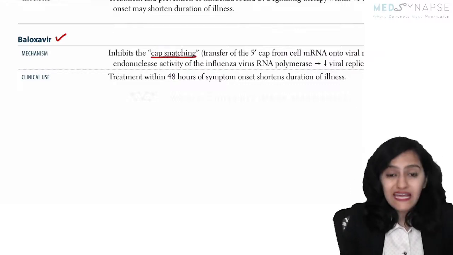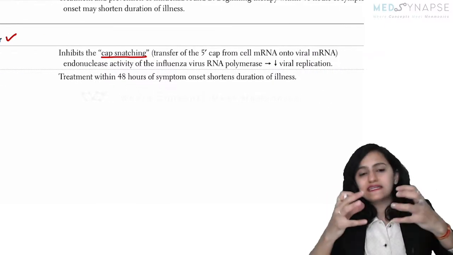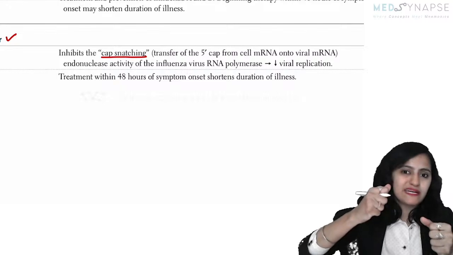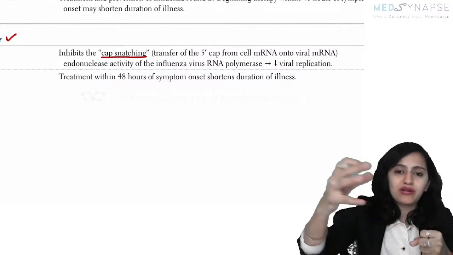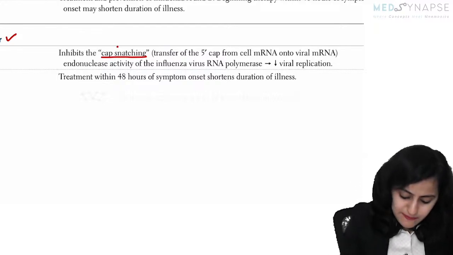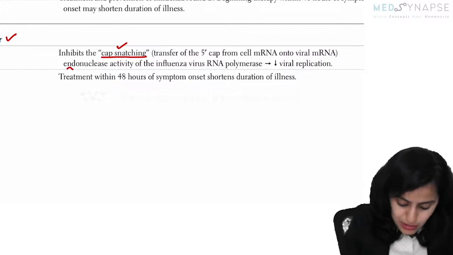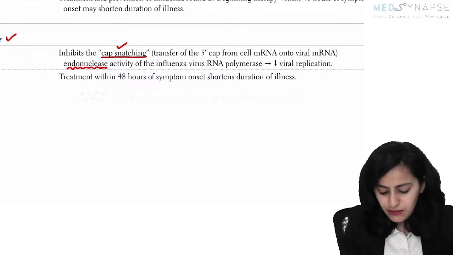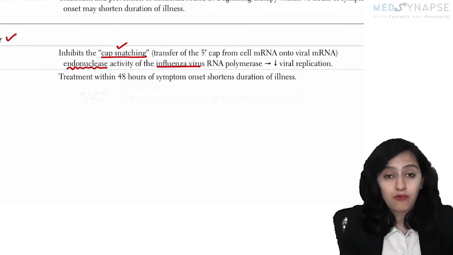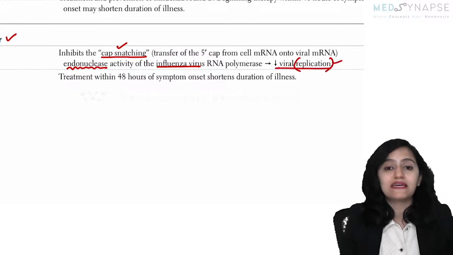It inhibits the cap snatching. What is the cap snatching? So basically the mRNA, we know that it wants a cap. The viral mRNA tries to snatch that cap from the human mRNA. So what is baloxavir doing? It is inhibiting this cap snatching endonuclease activity of the influenza virus RNA polymerase, and that is how it is decreasing the viral replication.